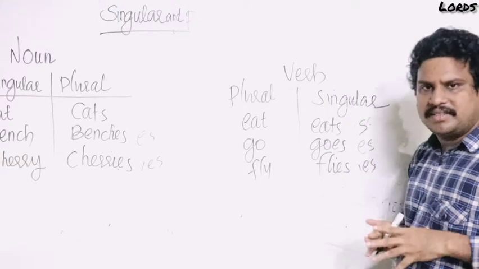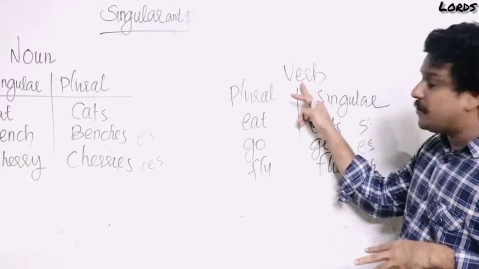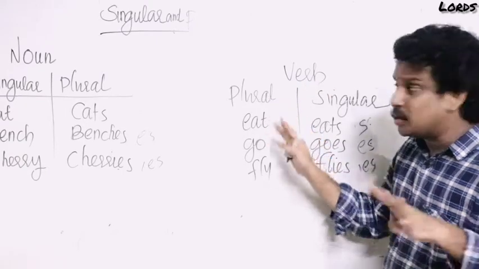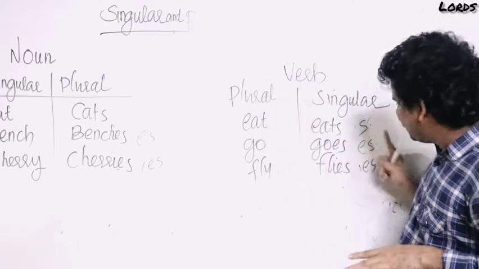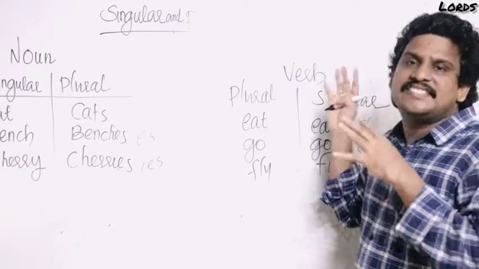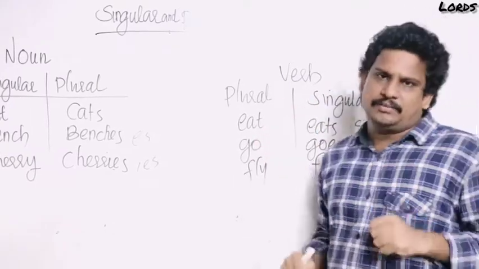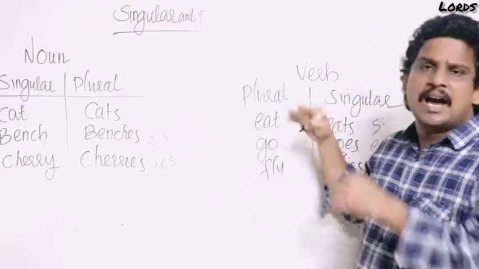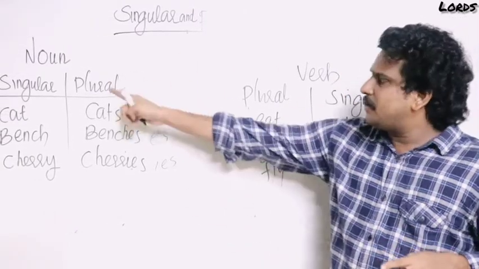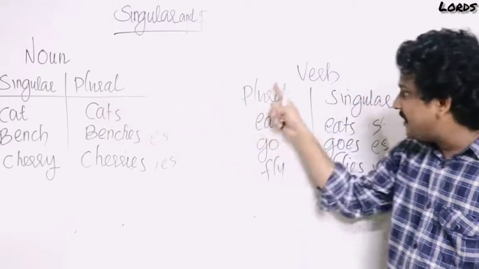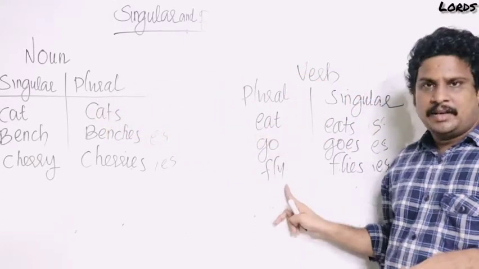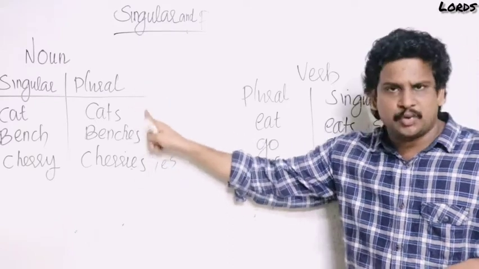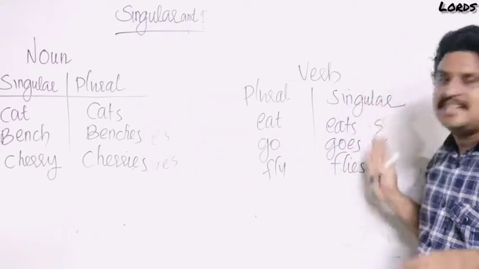What do you understand from this? The base form of a verb is always plural. Always plural, not singular. By adding s, es or ies, we get the singular, not plural. You understood? So the cases of noun and verbs are different. The base form of a noun is singular, but the base form of a verb is plural. By adding s or es or ies, in the case of noun we get plural. In the case of verb we get singular.